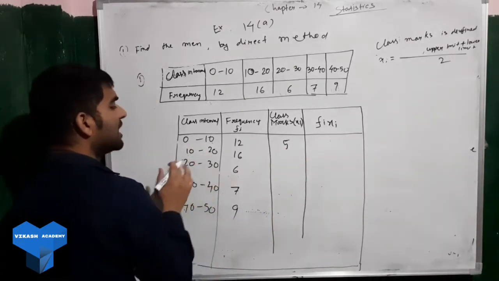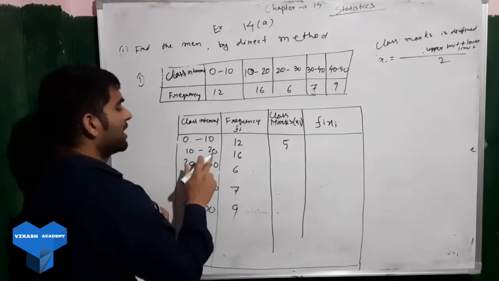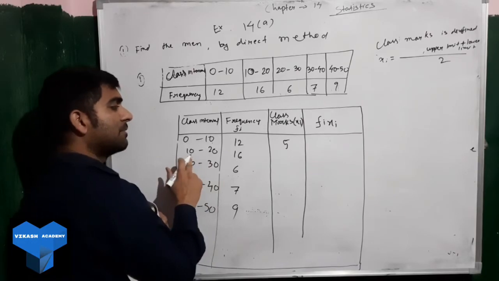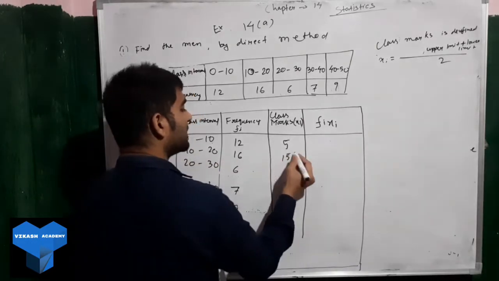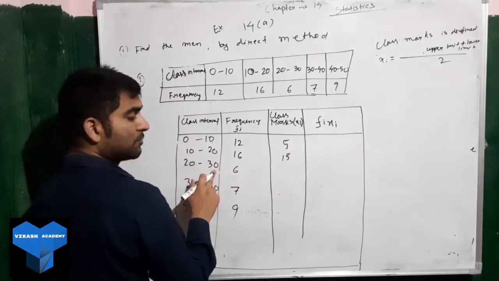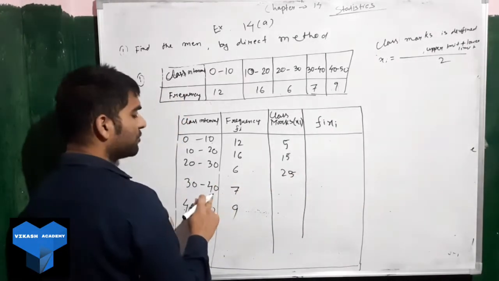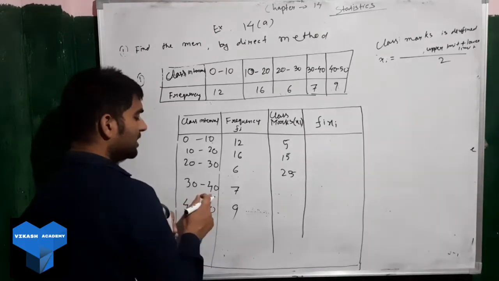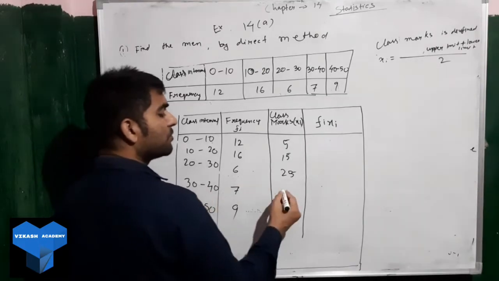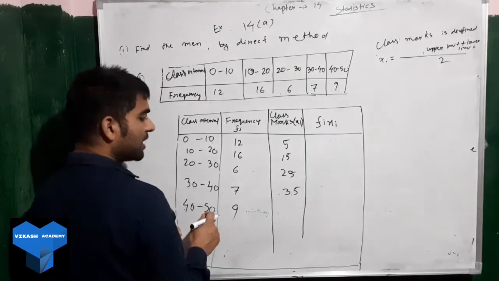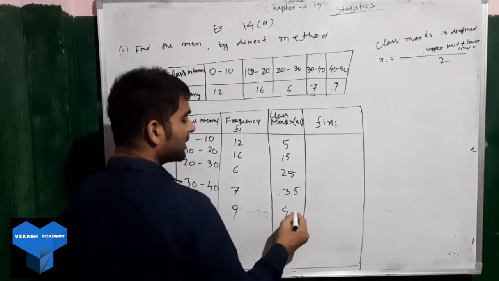Here 20 plus 10, it will be 30, 30 divided by 2 will be 15. Next, 20 plus 30, it will be 50, 50 divided by 2, 25. Next, 30 plus 40, it will be 70. 70 divided by 2, it will be 35. Next, 40 plus 50, so 90. 90 divided by 2, it will be 45.